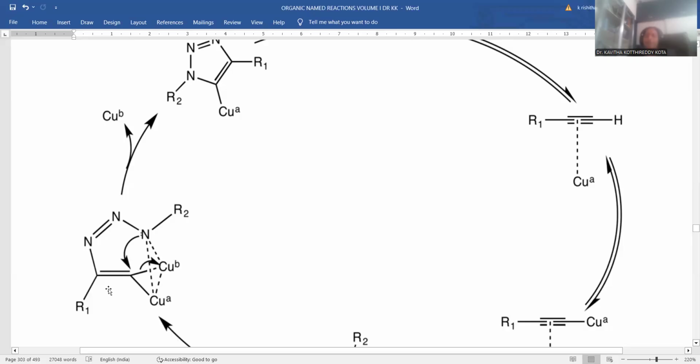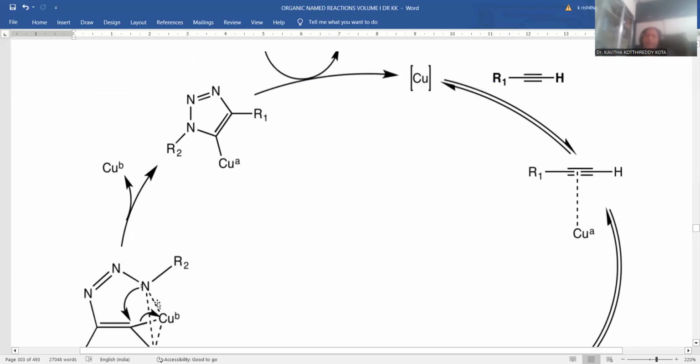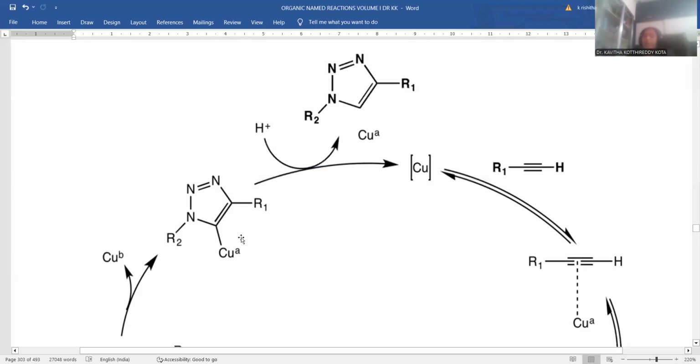So with this ambiguity, the molecule looks somewhat complex, right? Immediately it will go for the release of one of the copper metals like this. This is the copper which is released, so that the nitrogen now binds with this carbon atom rather than the copper atom. That's the reason the 6-membered ring is now contracted into a 5-membered ring system by the release of one copper, and another copper remains on this acetylenic carbon atom only. Moreover, you got 3 nitrogens within the 5-membered ring system, which is said to be a triazole molecule.